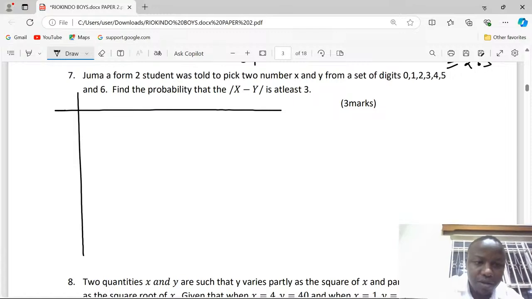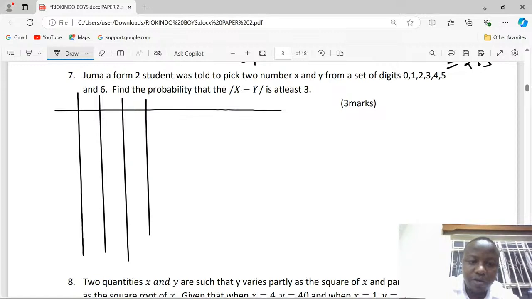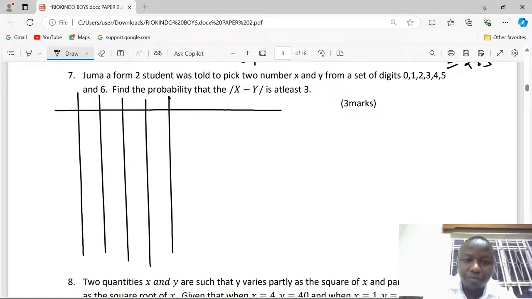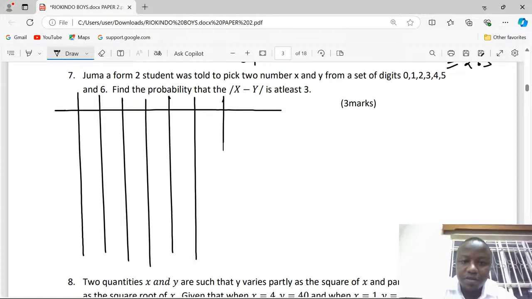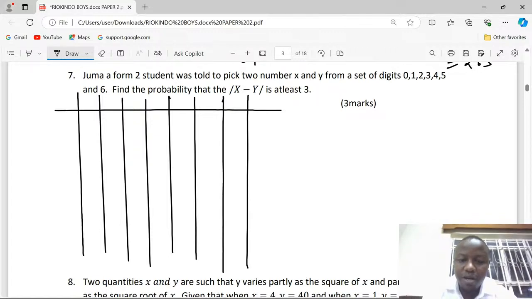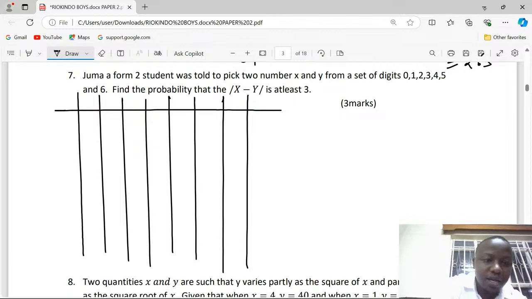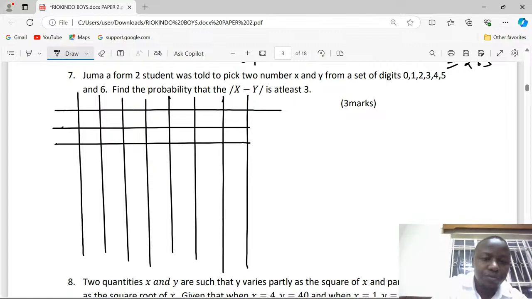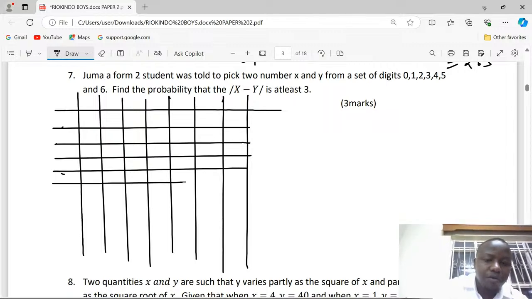So let me draw here. You can have the first one, 1, 2, 3, 4, 5, 6, 7. That's all the numbers. We can also have the other option of choosing here, but we'll have 1, 2, 3, 4, 5, 6, and 7.